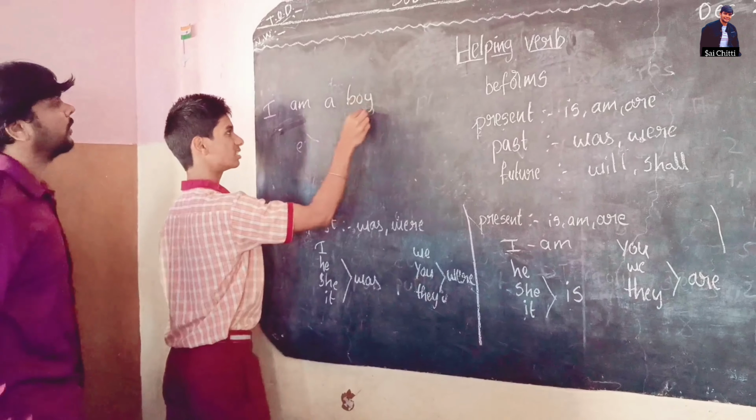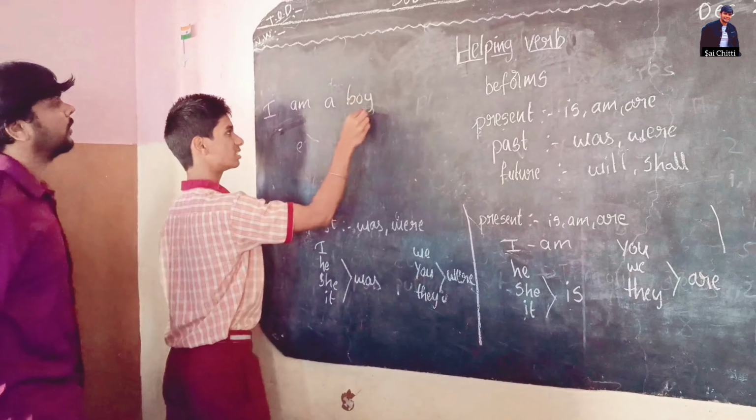We are swimming in the pool. In this sentence, are is the helping verb and swimming is the main verb. These are examples for present.